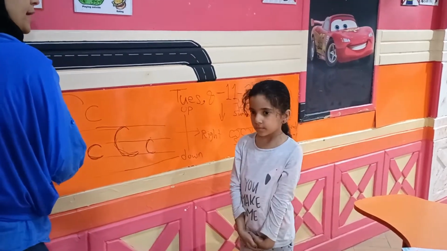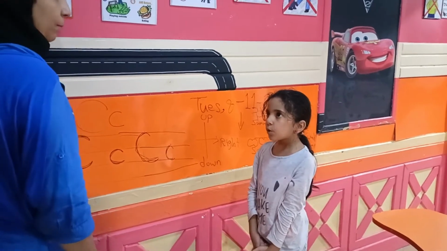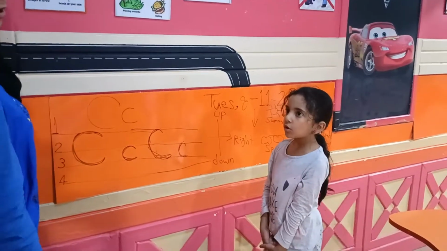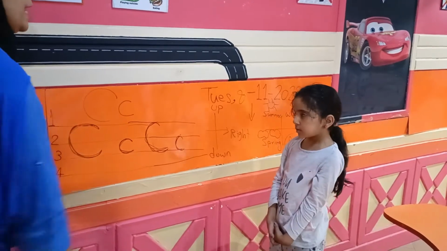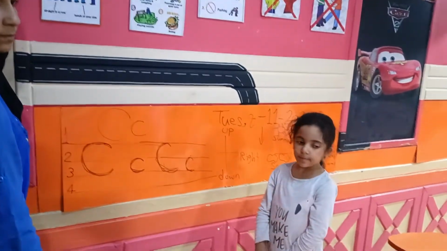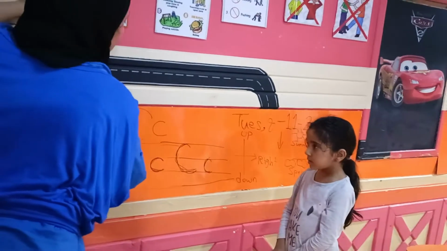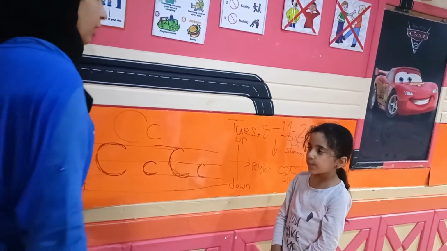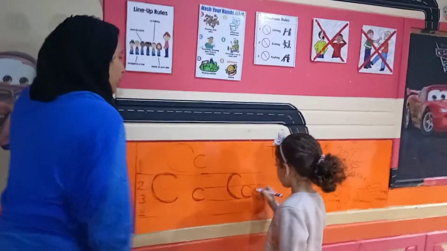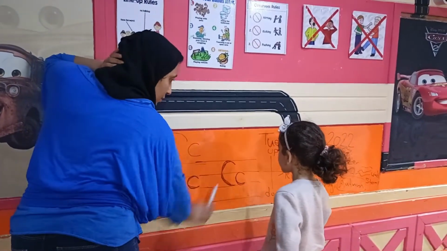Give me words start with the sound K. Cat, cup, computer, car. All of these words start with the sound K, and that means starts with the letter C. So that means letter C make the sound K. Alright, these are the two forms of letter C, capital and small.